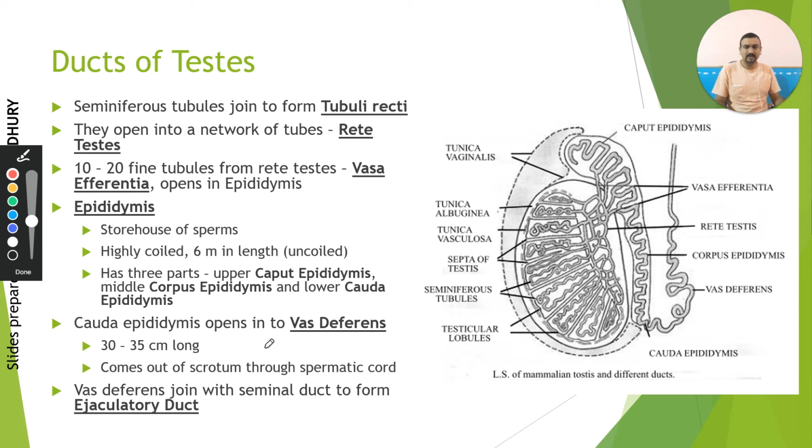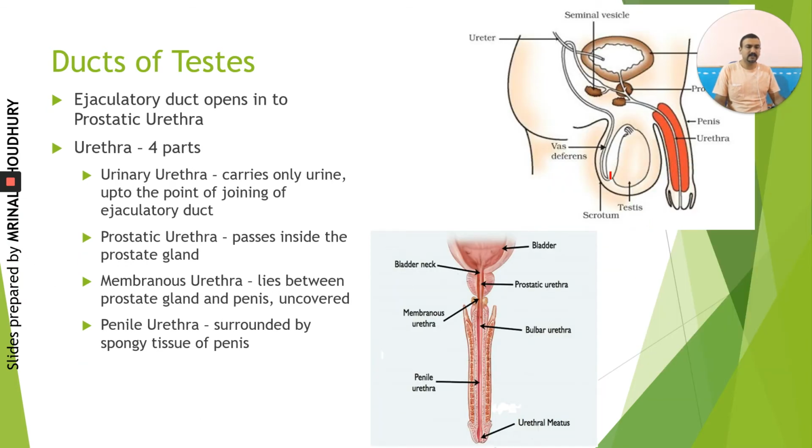The cauda epididymis finally opens into what we have been studying in lower classes as the sperm duct, actually known as the vas deferens. Initially coiled, then it becomes straight and goes up. Clear? Now, if we look at the next continuation, we see that this vas deferens continues,